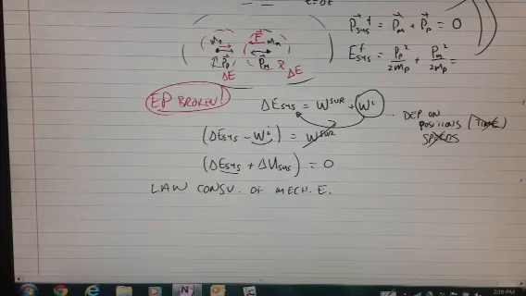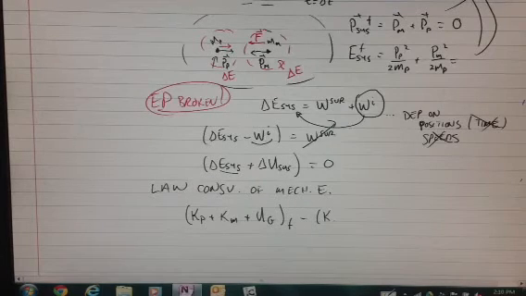So the energy of the system, let's say, is just the kinetic energy of the two pieces. So I've got K planet plus K moon plus some interaction energy, which is purely gravitational in the final state, minus the kinetic energy of the planet plus the kinetic energy of the moon plus the potential energy of the gravity interaction energy in the initial state is now equal to 0.